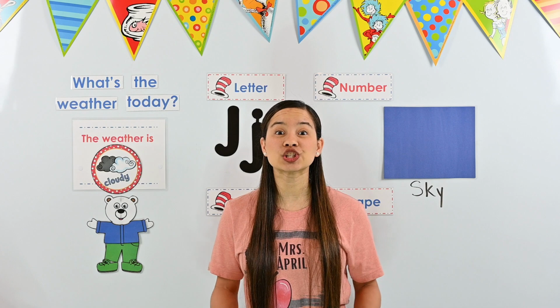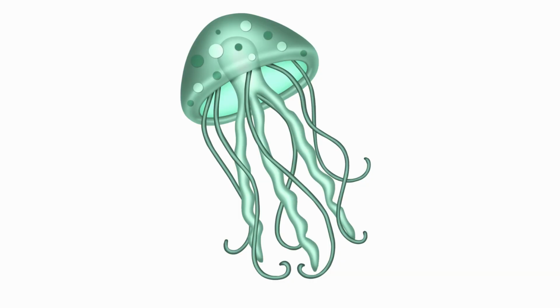Excellent. Okay, let's take a look at something that starts with the letter J. That means it's going to start with the J sound. Ready? Wow, what do you see? It's a jellyfish. I know that jellyfish starts with the letter J because I hear the J sound at the beginning. Listen, jellyfish, jellyfish. Did you hear the J sound?